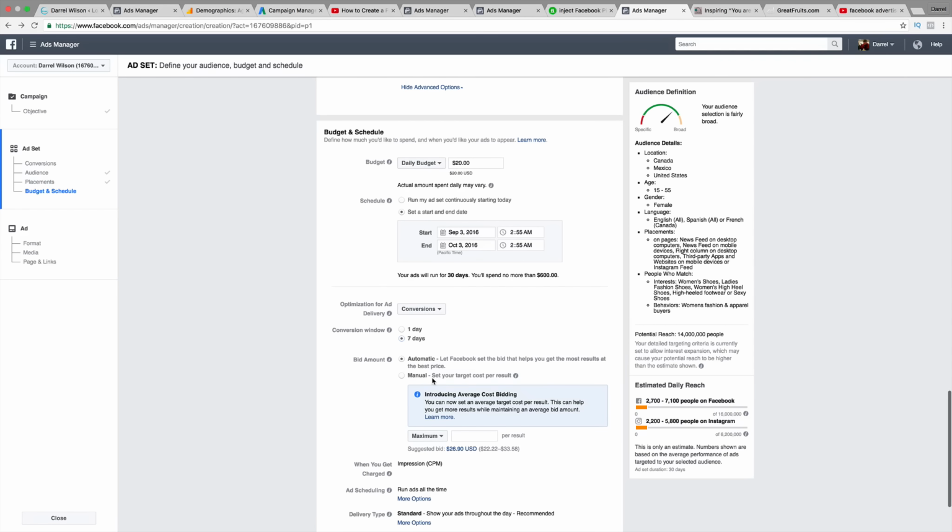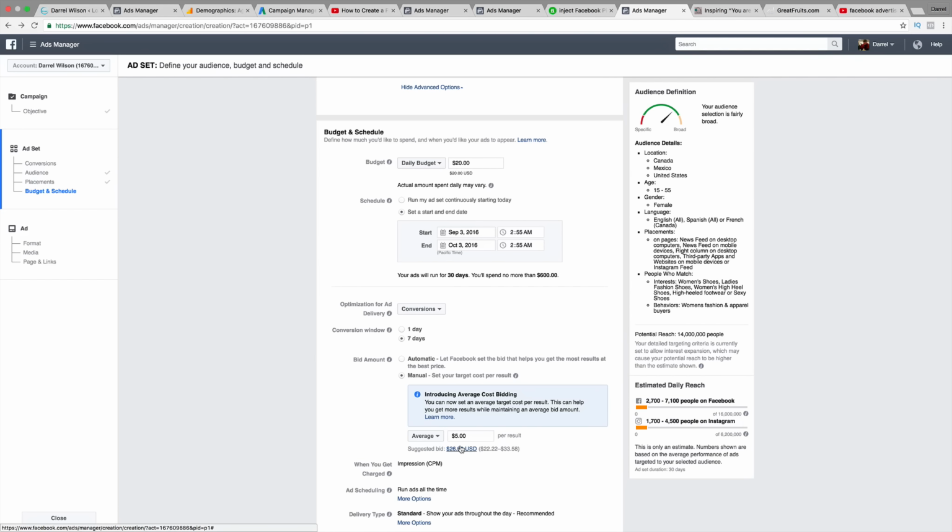Okay. So the next thing we have is our bid amount. We can have it automatic or we can have it manual. So introducing average cost per bidding. Now you can set an average target cost per result. Do you guys want to basically set an average cost right there? So per result, what's the maximum willing to pay? What's the average? So suggested bid.